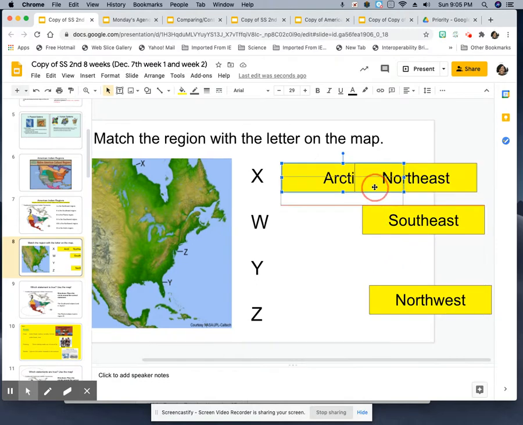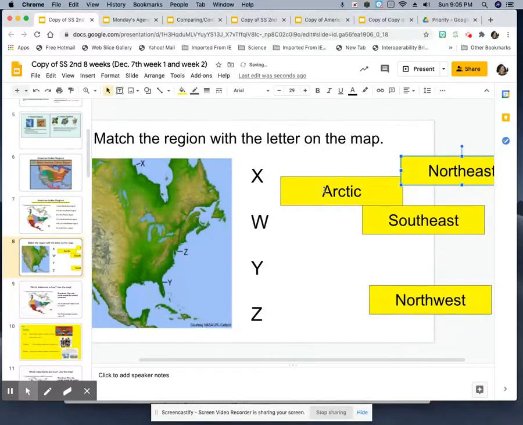Okay, I'm trying to move my slides. Okay, wait a minute. My slides don't want to move. Okay, there we go.